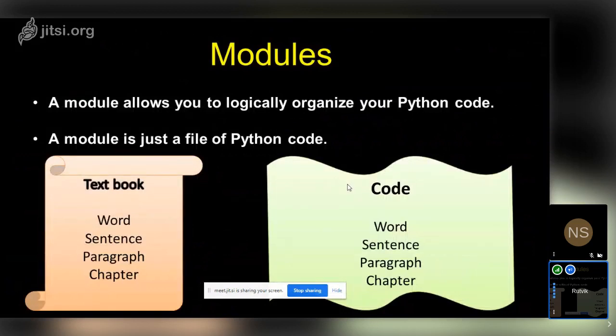So what is a module? A module is nothing but a script in Python. It allows you to logically organize your Python code. If you are writing a larger piece of code and you want to organize it, we always divide our task into functions. When you have more functions in your file and you store it as a Python file, it is known as a module. A module is just Python code.